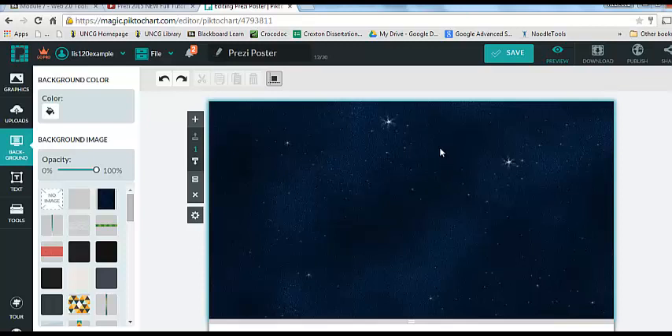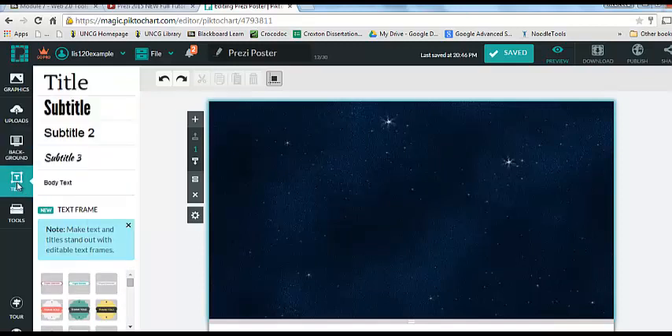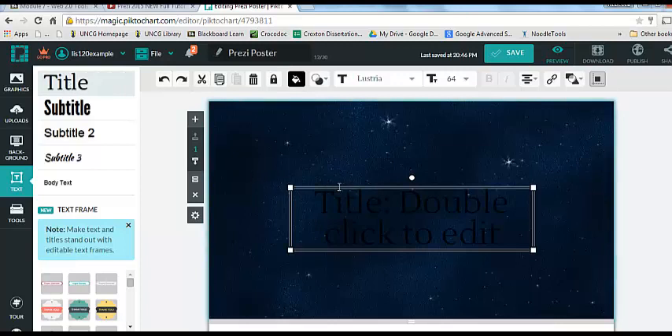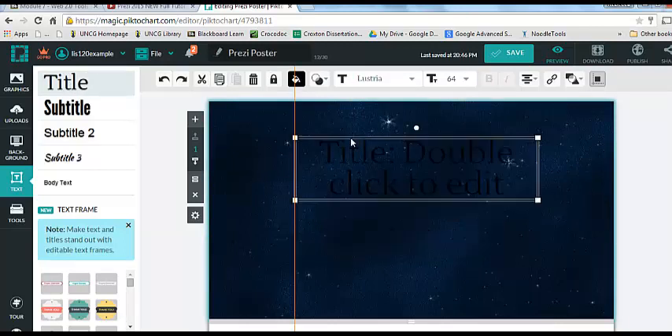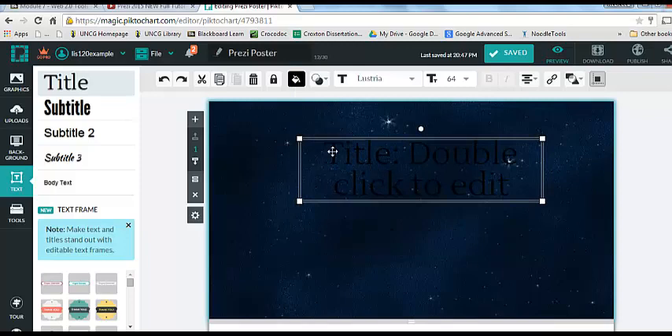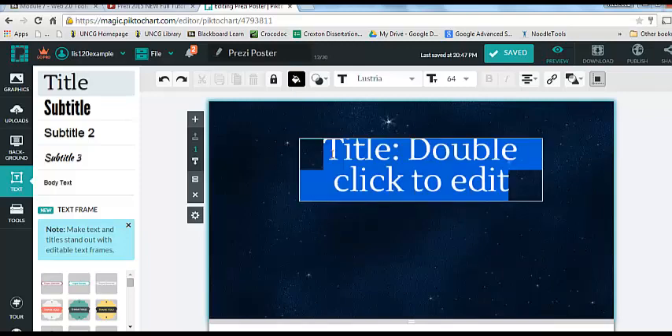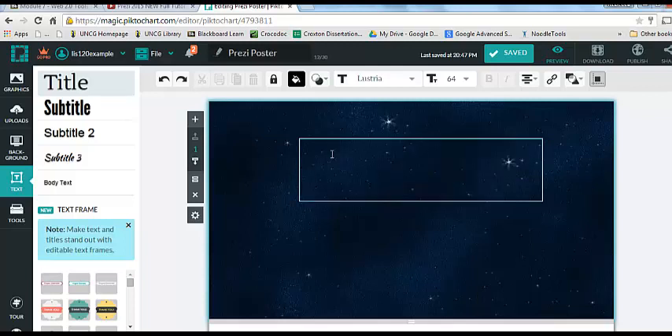So I see that our poster needs a title. So over here on the left, you see there's one option for text. This is very much like working in Microsoft Word. If you just click on the icon for text, I'm going to click the option here that says title. And now I see I have a new text box in my canvas. To edit the text box, just double click inside the box, delete what's there, and give your poster a title.